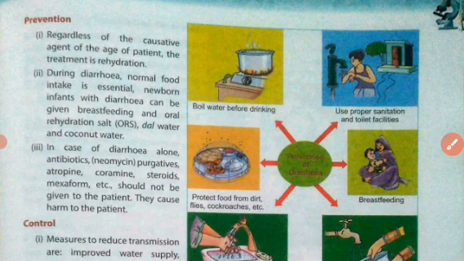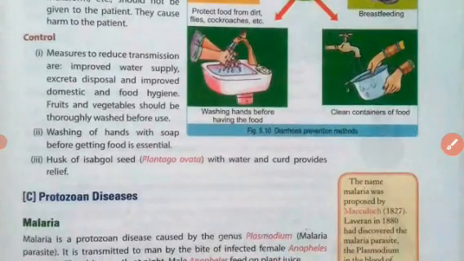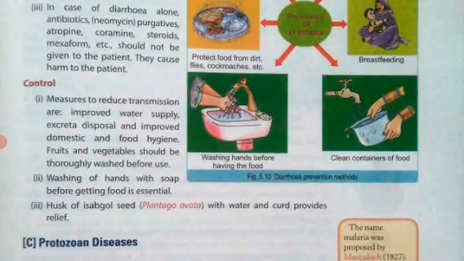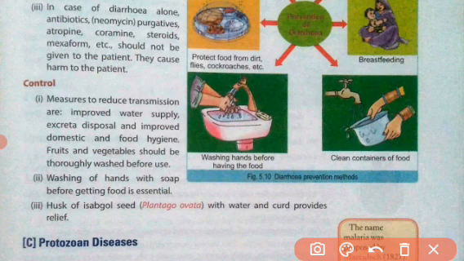Now we will talk about control. How can we control diarrhea? There are measures to reduce transmission. Water supply should be improved. The water must be purified, neat and clean, free from germs. Excreta disposal: the waste material must be disposed of properly and hygienically. Improved domestic and food hygiene: in the home, a hygienic environment must be there.